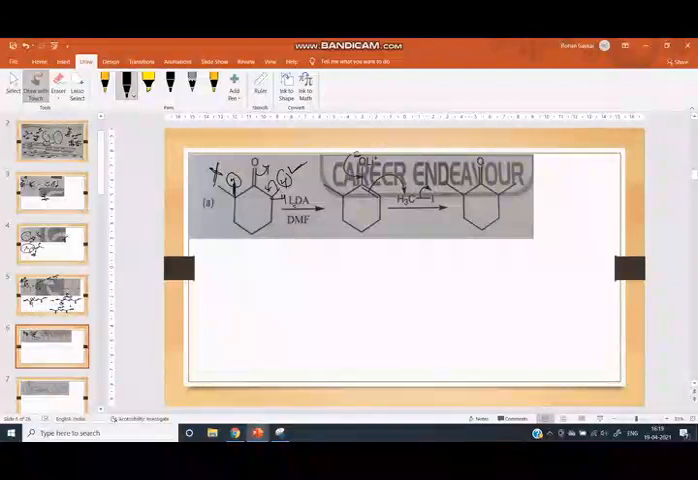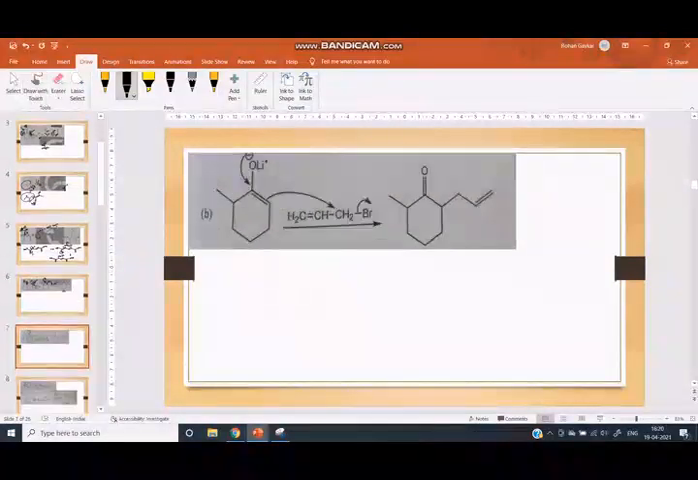Then this negative charge comes here and this double bond attacks this methyl, and I is eliminated, and we get this compound. Next reaction is here.